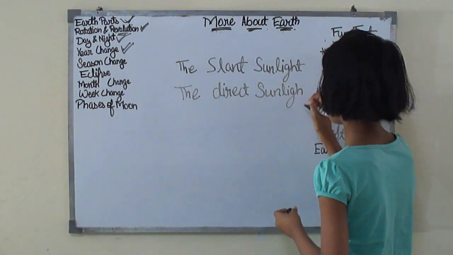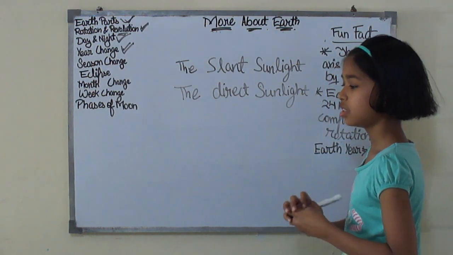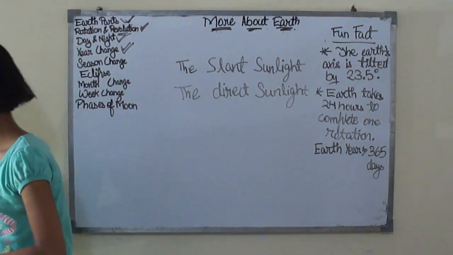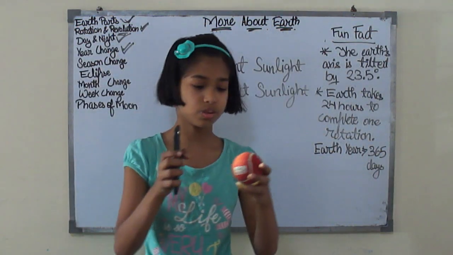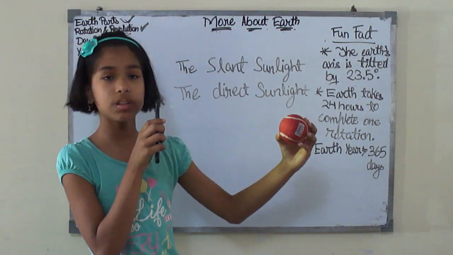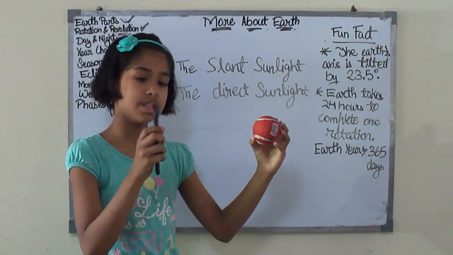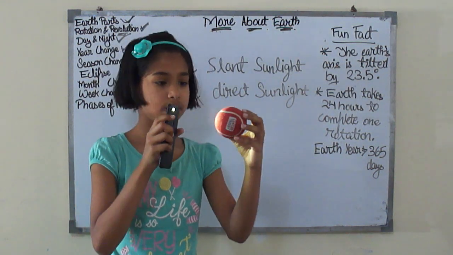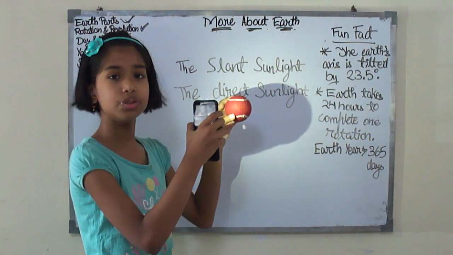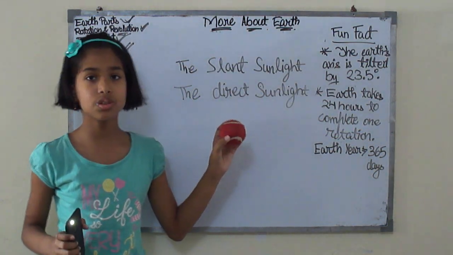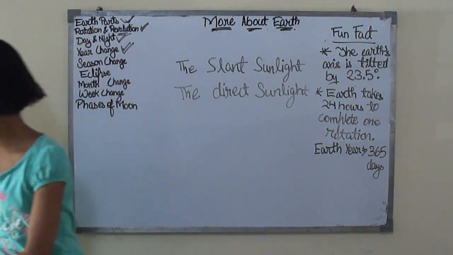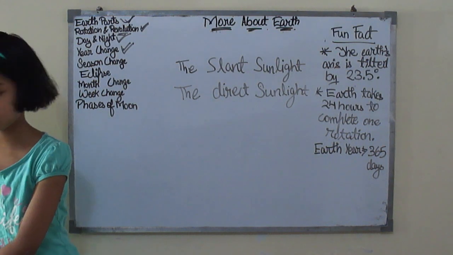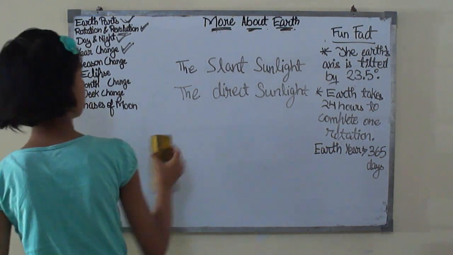So what happens is that, okay, I'm trying to show you like this. So you can see here the sunlight is, okay, I think it is not visible to you. So let me show it to you on the board by drawing it. So I'm drawing it.